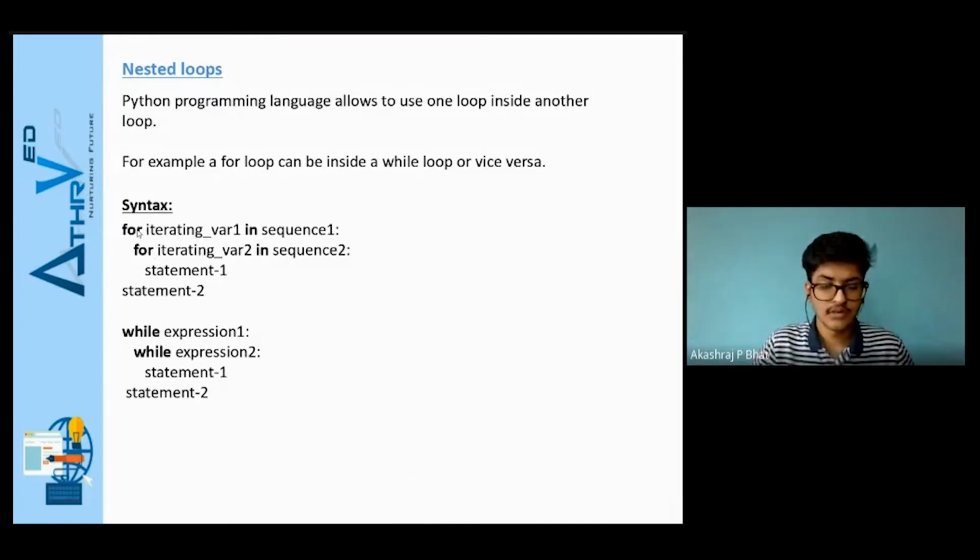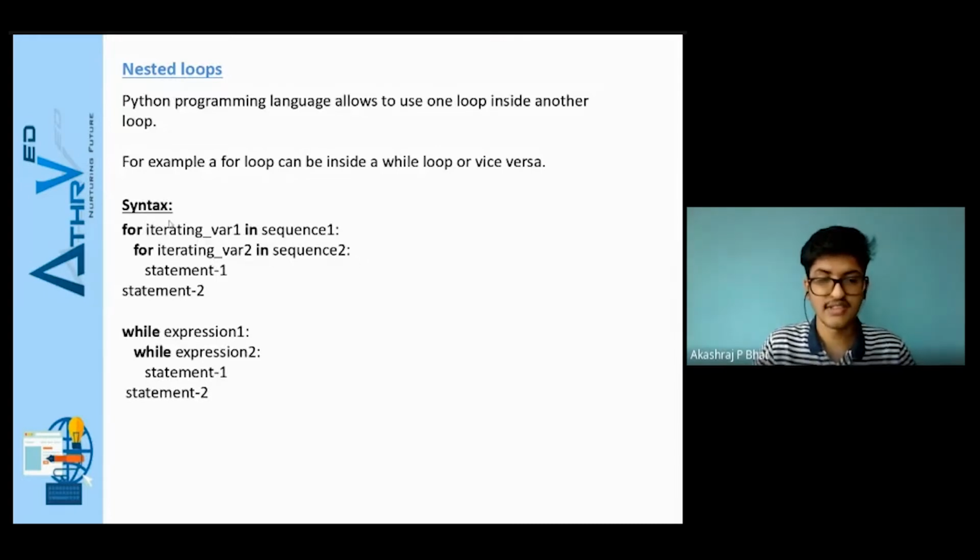We'll check on for first. For iterating variable one in sequence one. Here sequence one and sequence two are two different sequences, though it can be the same also. So for iterating variable one in sequence one is the outer for loop, and the inner for loop is for iterating variable two in sequence two.